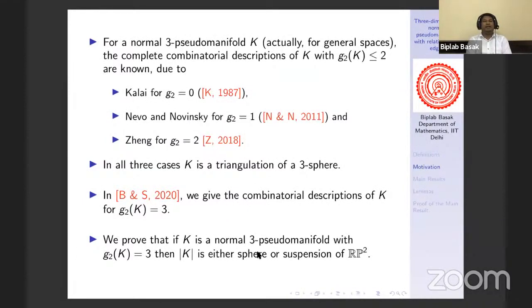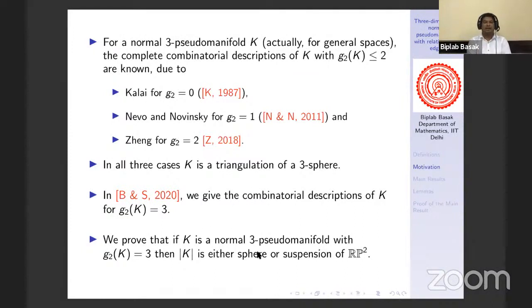Now, for a normal 3 pseudo-manifold K, the complete characterization of K with G2 less than or equal to 2 is known: due to Kalai for G2 equal to 0, due to Nevo and Novik for G2 equal to 1, and due to Zheng for G2 equal to 2. But when G2 equals 3, that was not known. And in this article recently, we give the combinatorial characterization of K for G2 equal to 3. And this problem is still open for G2 equal to 4 onwards. That means for G2 equal to 4 or G2 equal to 5, etc.